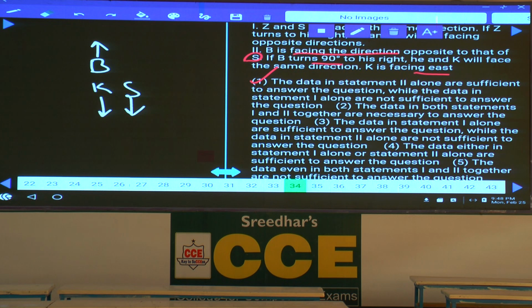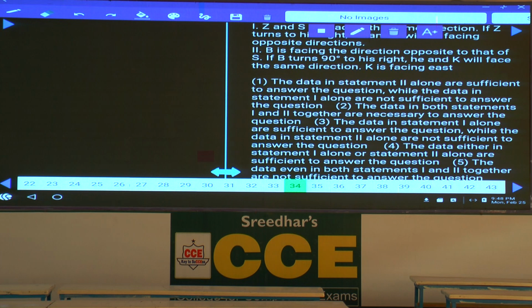Now question number 34. What is given in this 34? Take a look once. Now the key. What is the key given here? 34, 2 is given. 2 means both the statements are necessary. Okay. Now again let us check out 2.